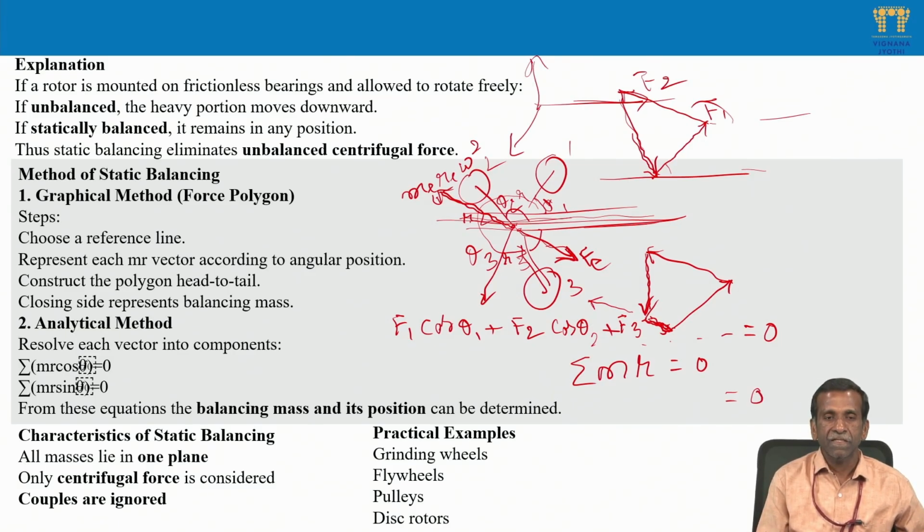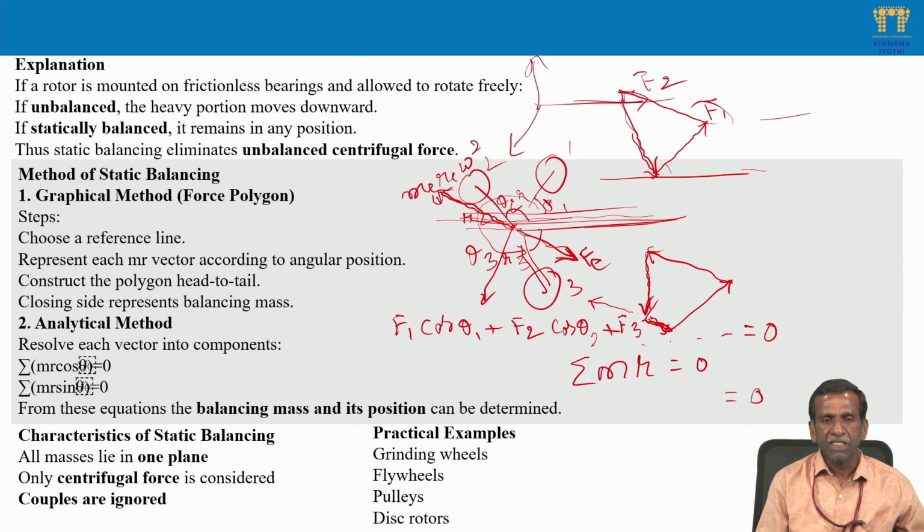Whatever number of masses you have, you write that equation and see that the summation is 0. Then it is balanced. So the summation of m r cos theta must be equal to 0, and the summation of m r sin theta must be equal to 0. From these two equations, the balancing mass and its position can be determined. If it is not 0, then the resultant equivalent amount of force needs to be attached.